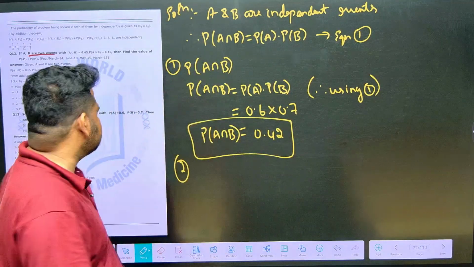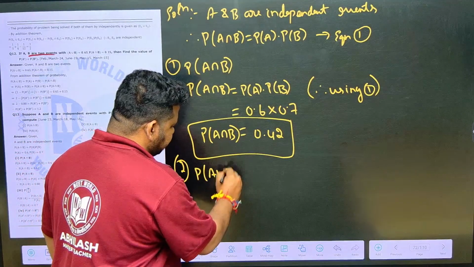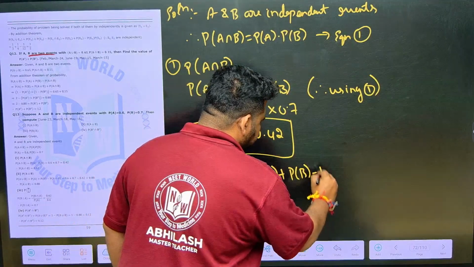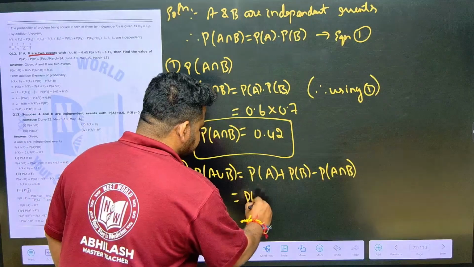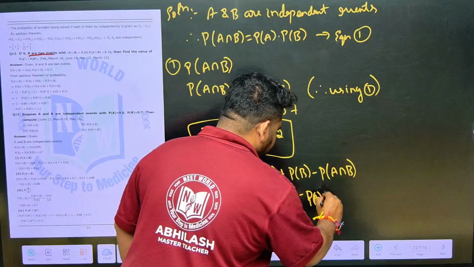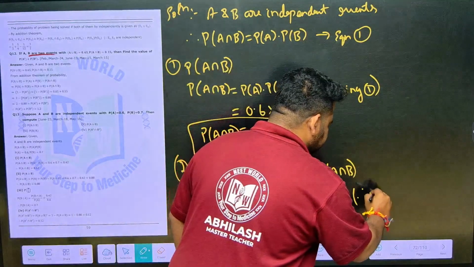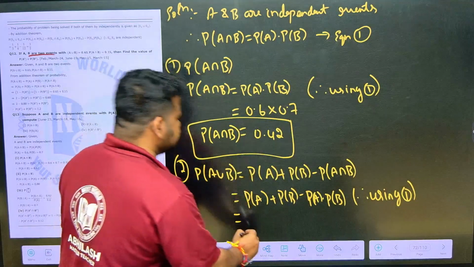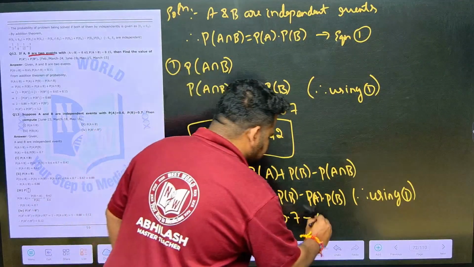I hope it is clear. Next one. P of A union B is P of A plus P of B minus P of A intersection B. So this I can read as P of A plus P of B minus P of A into P of B. Therefore, using equation 1, P of A is 0.6, P of B is 0.7, and P of A into P of B we got already, 0.42.